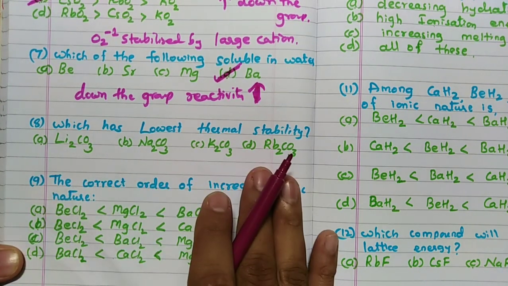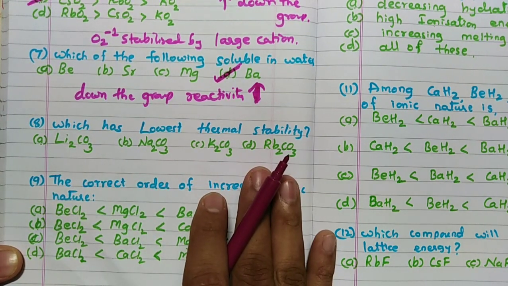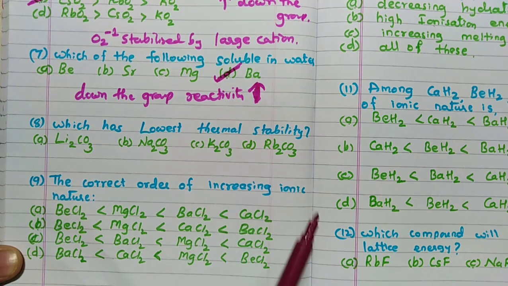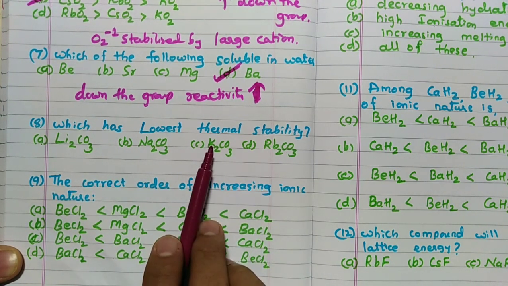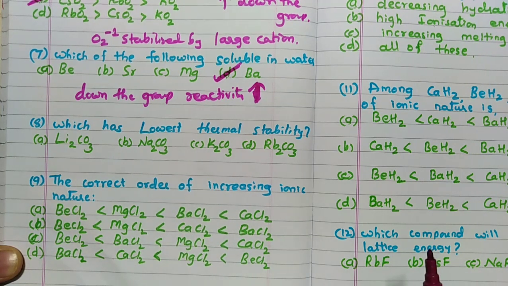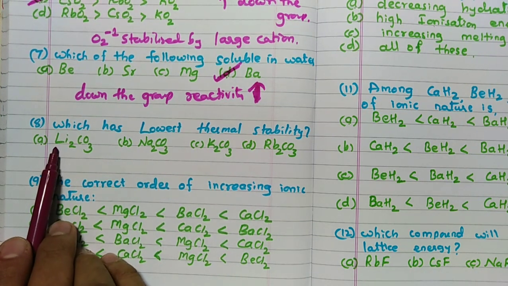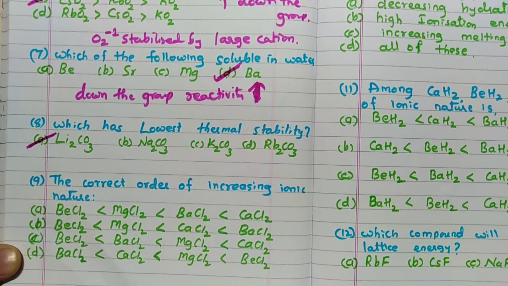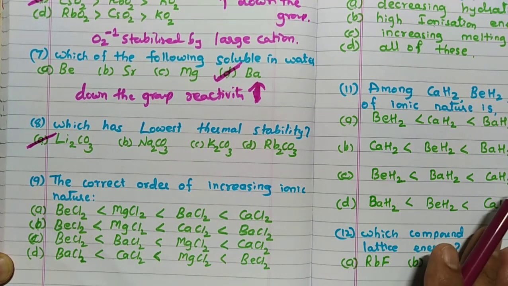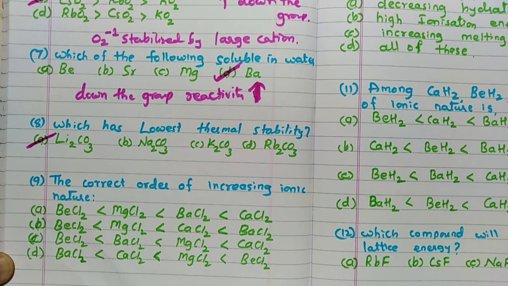Which has lowest thermal stability? See, once again here, thermal stability down the group increases, because the size of the cation is large, rubidium is large, potassium is also large, hence stability increases. Stability is lowest for lithium carbonate. So, lithium carbonate is the answer here. All these are important questions, my dear students. Please carefully understand these questions.